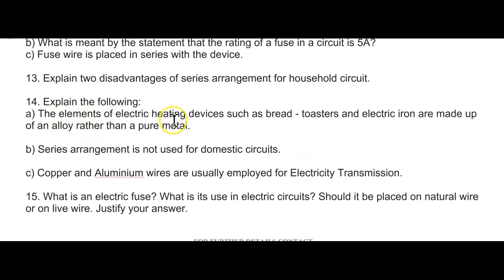The elements of electric heating devices such as bread toasters and electric iron are made up of an alloy rather than a pure metal. Series arrangement is not used for domestic circuit. Yes, just now we have seen this question. Question number 13, same answer for this also. Option C, copper and aluminum wires are usually employed for electricity transmission. So why are we using copper and aluminum in electricity transmission?